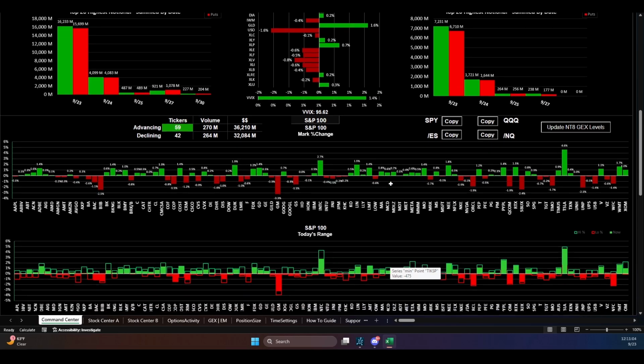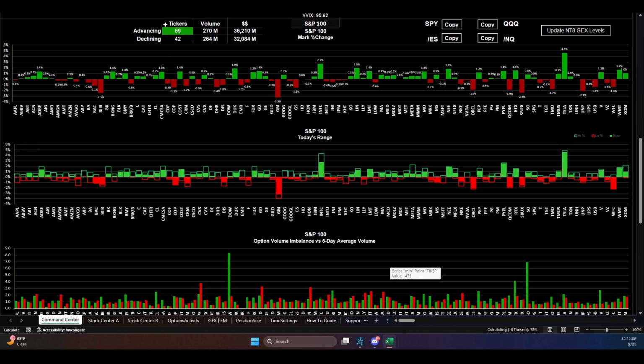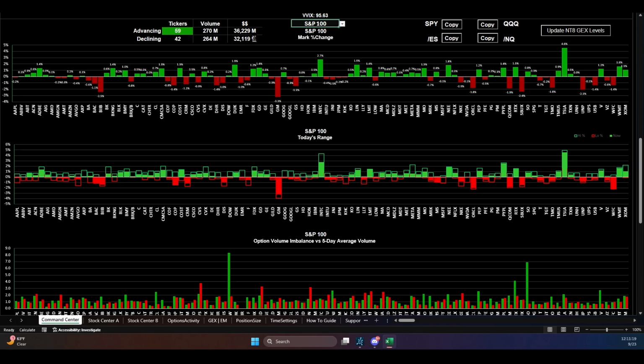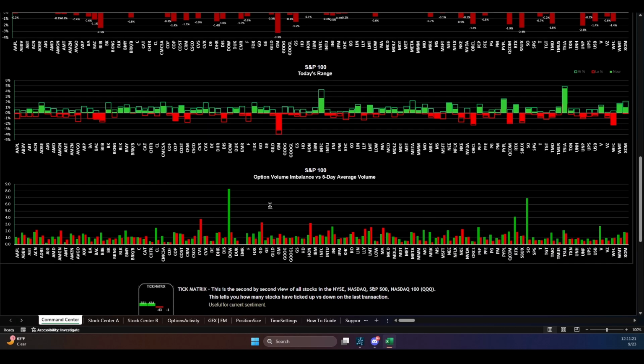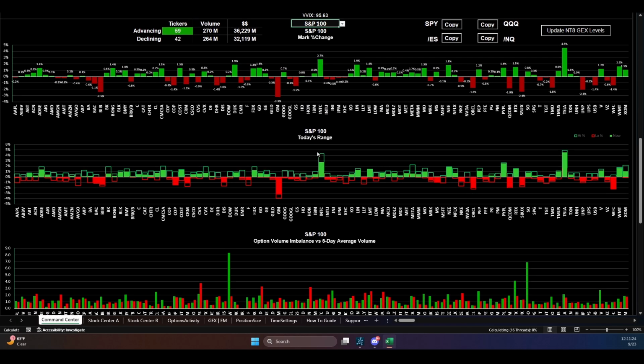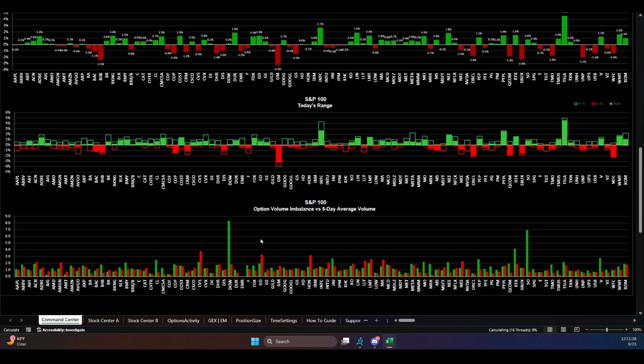Below this, we have the advancing versus declining tickers for the S&P 100 or NASDAQ, the volume of the advancing and the volume of the declining, and how much capital that has been. Then here we have today's range, where the outline is how high it's been or how low it's been. We have option volume imbalance versus the 5-day average. This looks at the past 5-day average of calls and puts and shows you where we are in relation to that average.